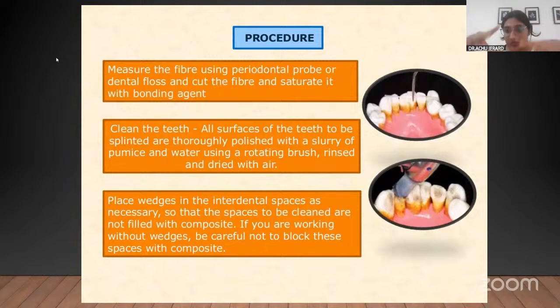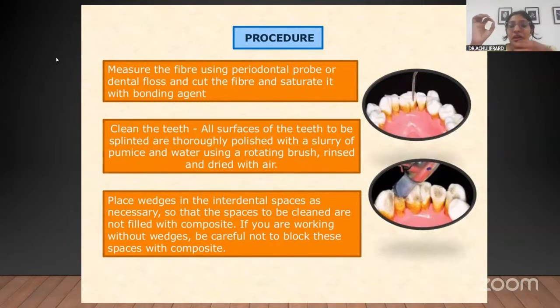Okay. And coming on to the procedure, first, an adequate length of the wire or the fiber mesh has to be taken and cut. For measuring how much should be taken, you can use a periodontal probe or a dental floss. Then clean the surface of the teeth where the splinting has to be done with the ultrasonic scaler, and thoroughly polish and clean that area. Also, you can roughen the surface a little bit by moving the burr, without causing any damage.